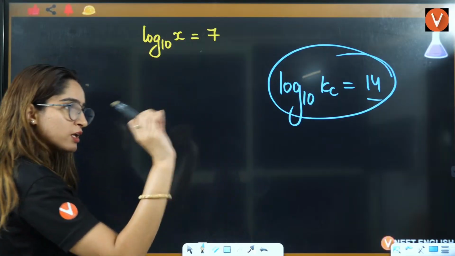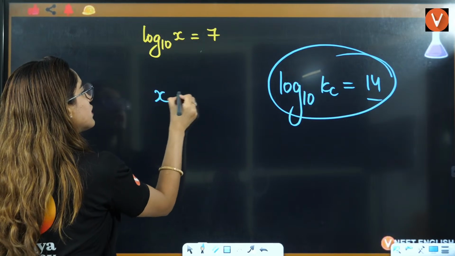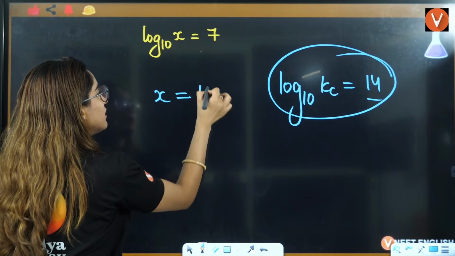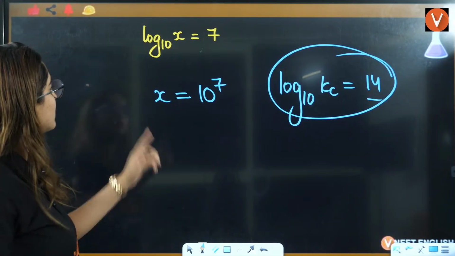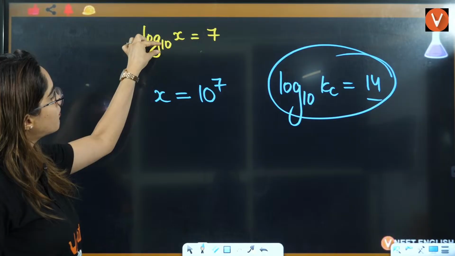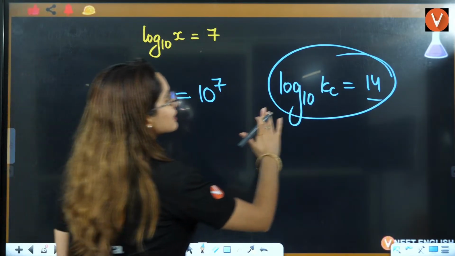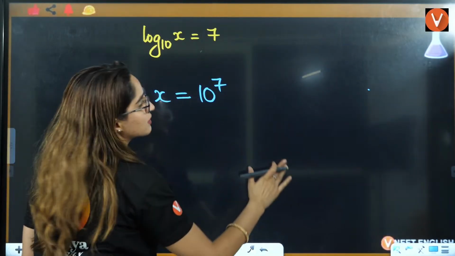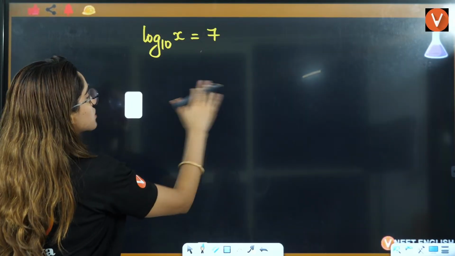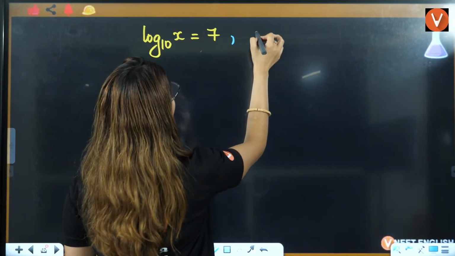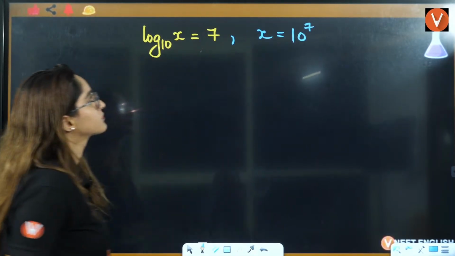Now the same property we will use, that is x will be equal to 10 raised to power 7. Okay, x will be equal to the base raised to power the value, right? This is the thing that we will use in the positive antilog, that here x will be equal to 10 raised to power 7, right?